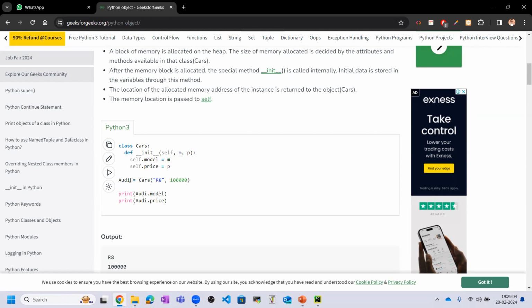Then we assign obj equal to Car, in which we pass some values, and then we print the corresponding model and price. So this is about the object in Python.